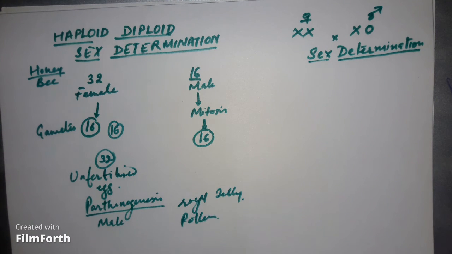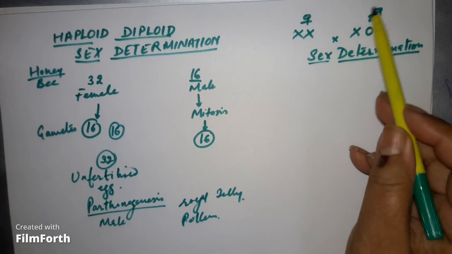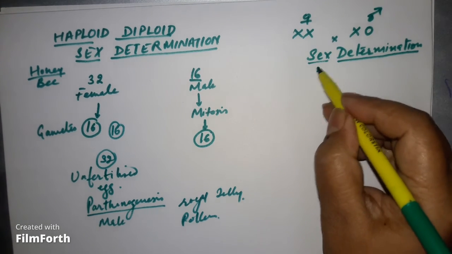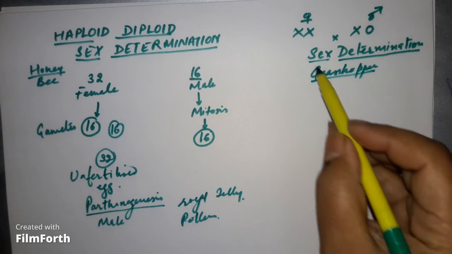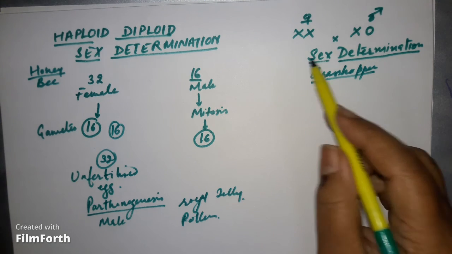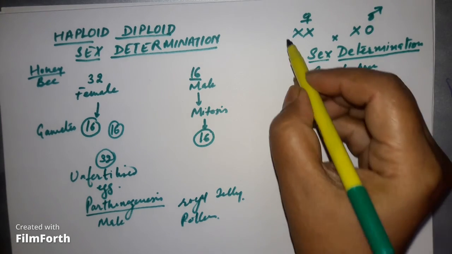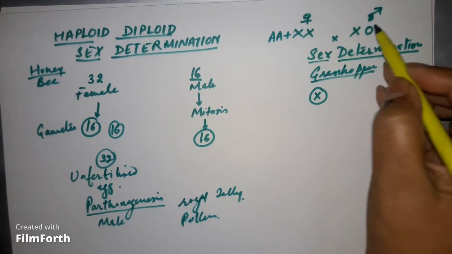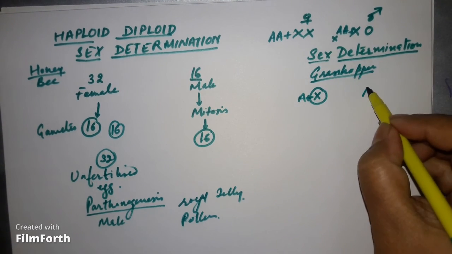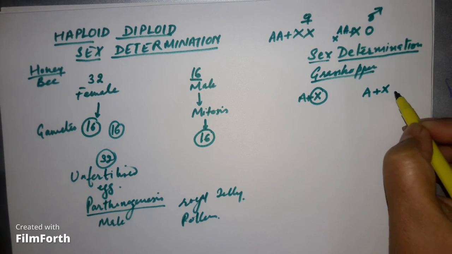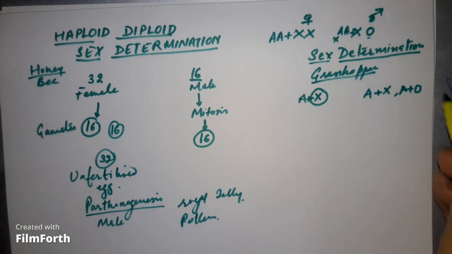Clear? Now the fourth type of sex determination is where the female is XX type and the male is XO type. This is found in grasshoppers and some insects. Here the female is homogametic, as in human beings, she will produce only one type of gamete. Autosomes plus X, autosomes plus X, and autosomes plus nothing, one chromosome is lesser in males.